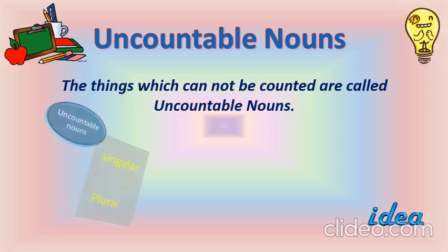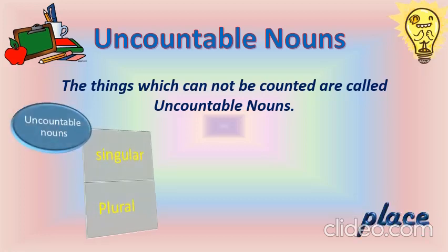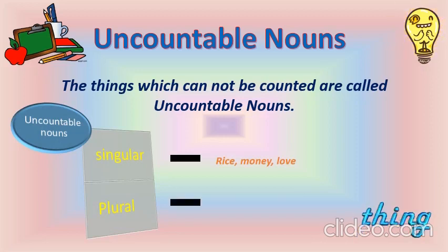Now, here, singular forms. Uncountable nouns can have singular forms like here, rice, money, love. But uncountable nouns cannot have plural forms. They always come in singular form only.